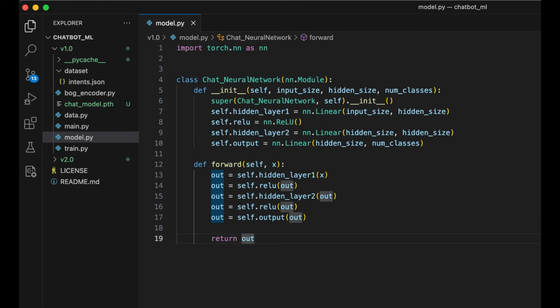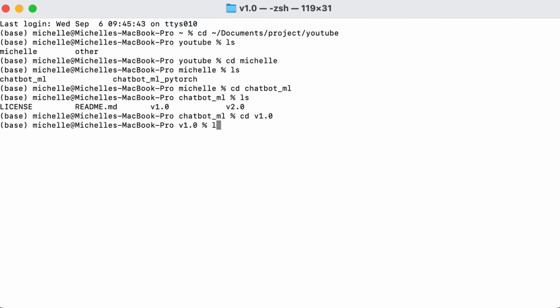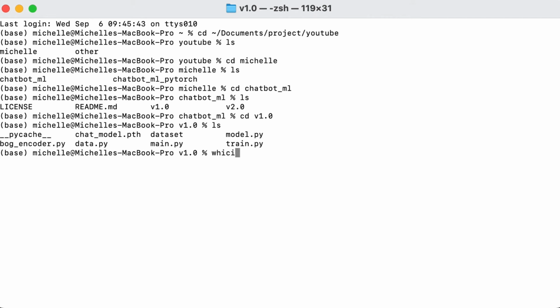A ReLU function is applied after each hidden layer. Finally, step 6 is the training loop, which iterates over the dataset for the number of epochs. Within each training loop, we monitor whether the loss is reduced over time. After finishing training, we can optionally save the model in step 7. Now let's train the model, and finally run main.py, where you can test the model using your own query.